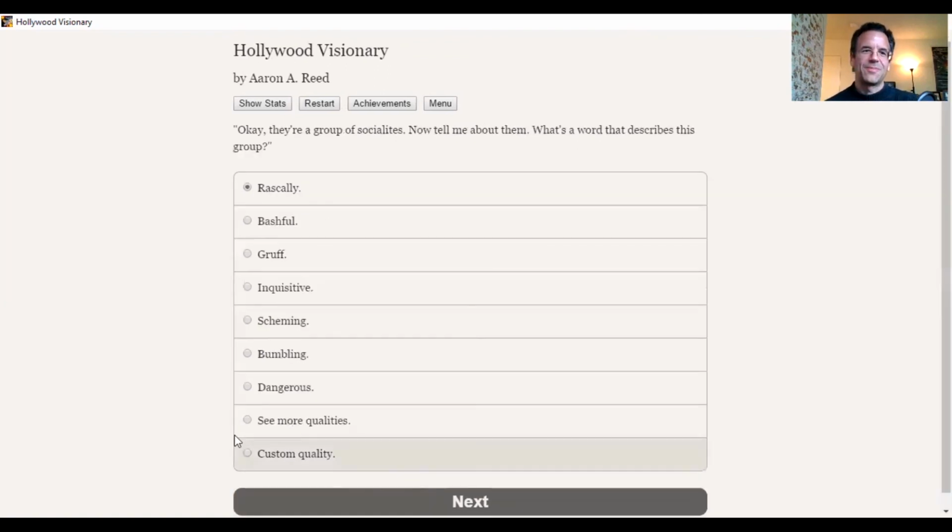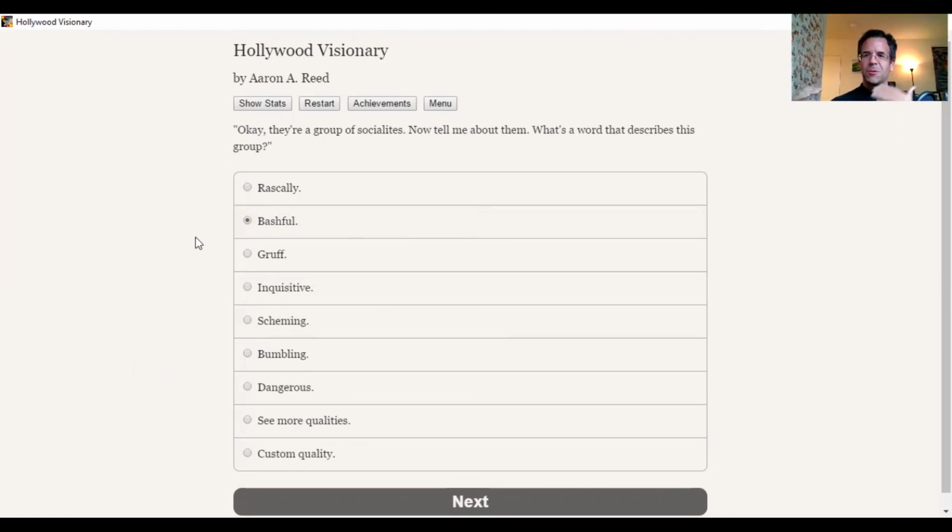They're socialites. And what's the word that describes them? Bashful sounds terrible because bashful, I mean, that's not even fun. If they were just jerks, scheming and bumbling and dangerous, those are things that would actually be appealing. That would actually fulfill the social satire aspect of it.